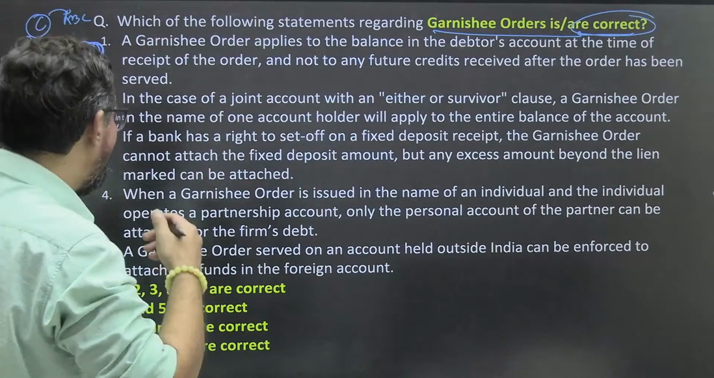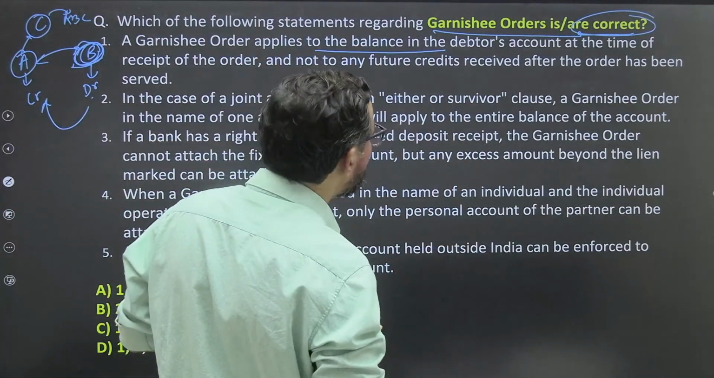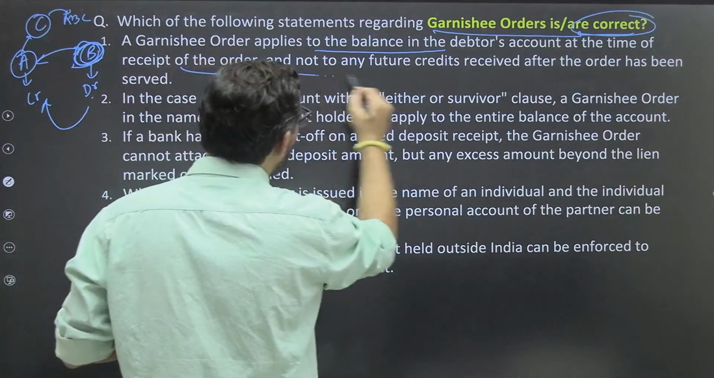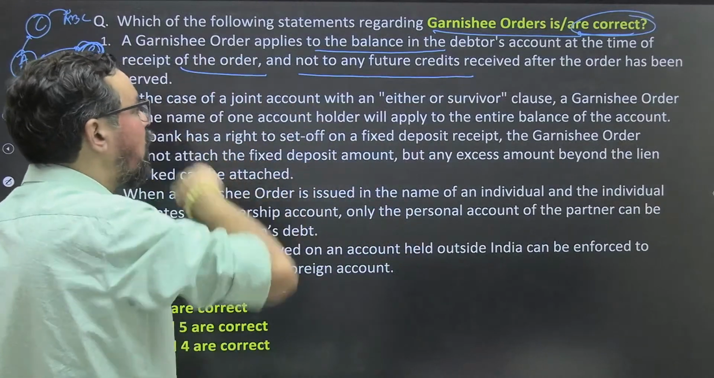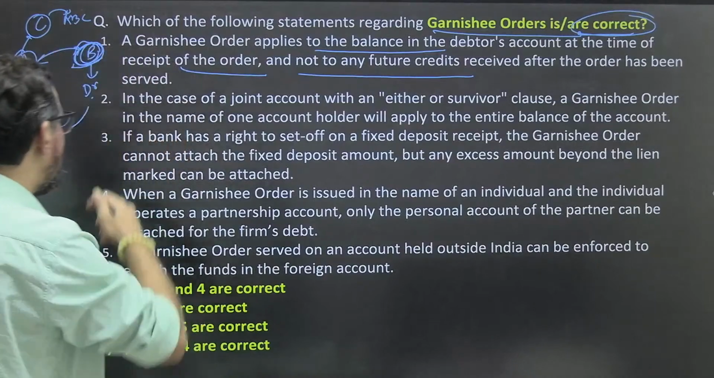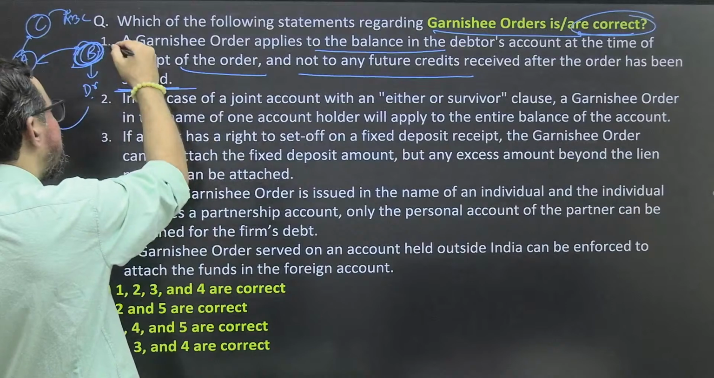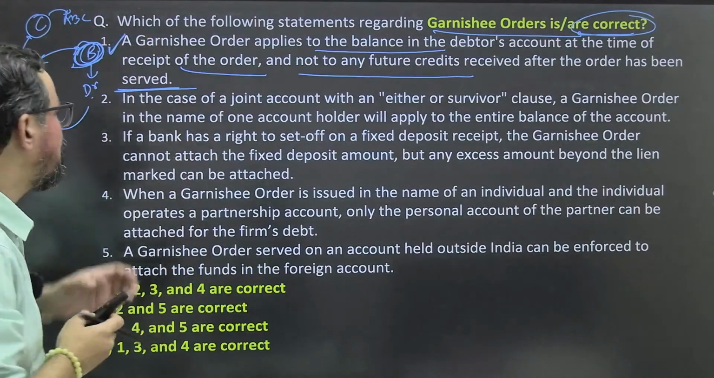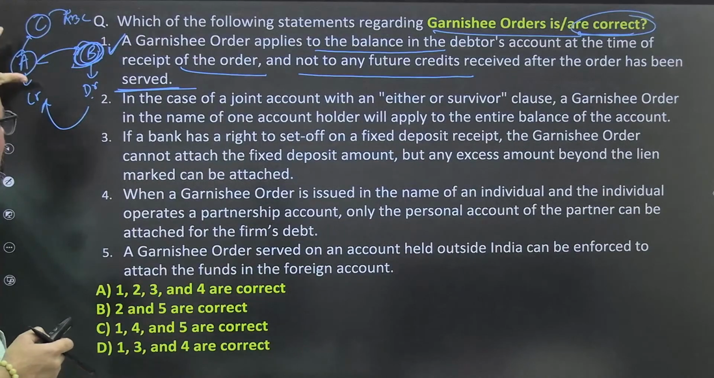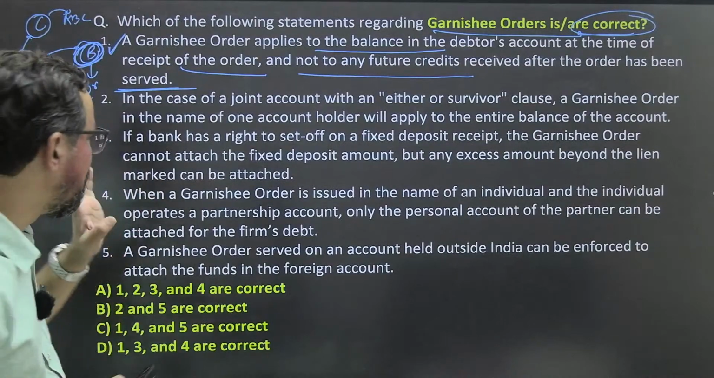Okay, let's try once. So a garnishee order applies to the balance in the debtor's account at the time of receipt of the order and not to any future credit received after the order has been served. Okay, after the order has been served. This is 100% true. Right, the balance in B's account, you will freeze and make the payment, and once the entire payment is done, after that it will not be applicable. So statement 1 is correct.